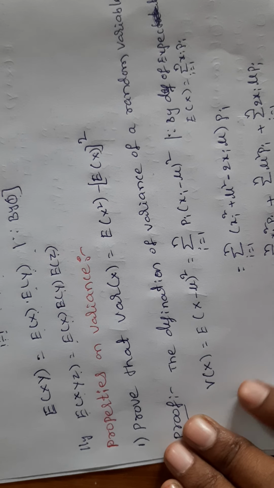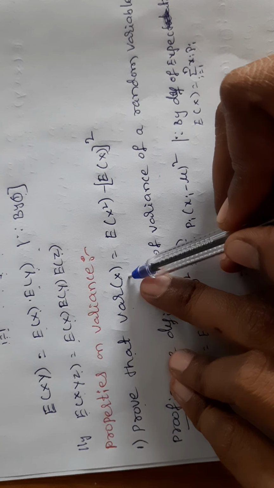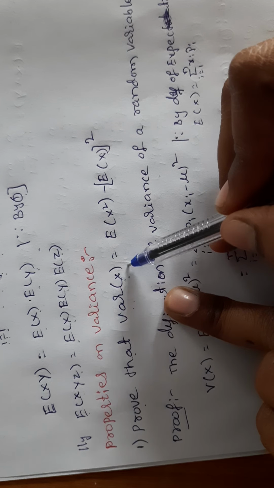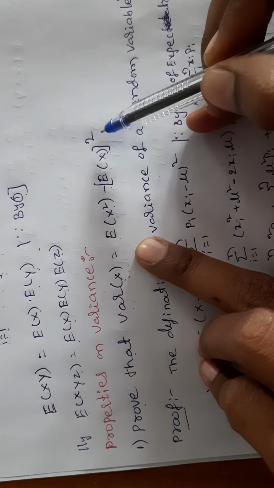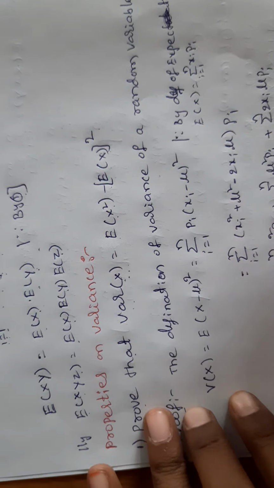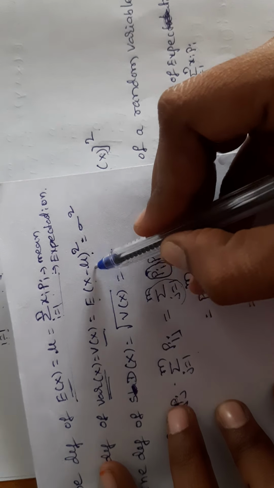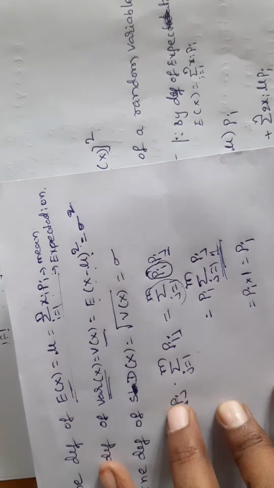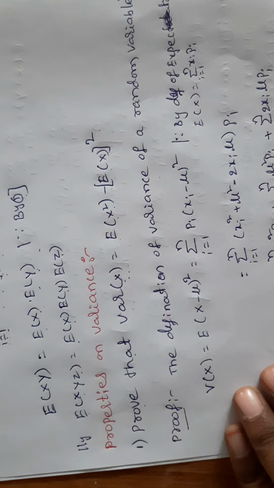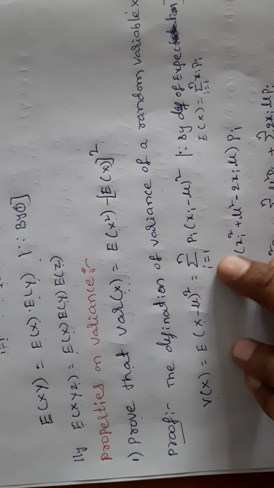Next, properties of variance. The first property: prove that variance of x, or Var of x, or we can write it as V of x, is equal to E of x square minus E of x whole square. Already we know the definition of variance. What is the definition of variance? Var of x is equal to E of x minus mu whole square, which is denoted by sigma square also. Now by the definition, V of x is equal to E of x minus mu whole square. We know the expectation formula also.